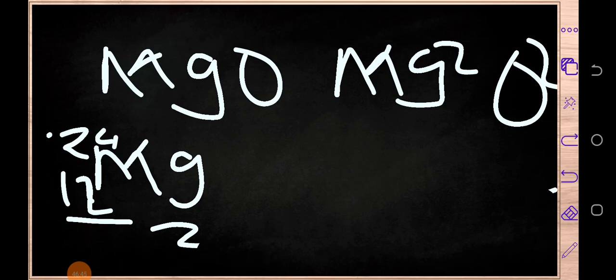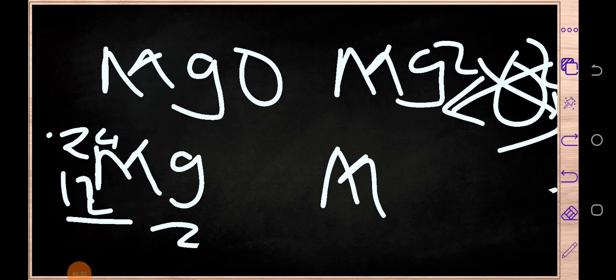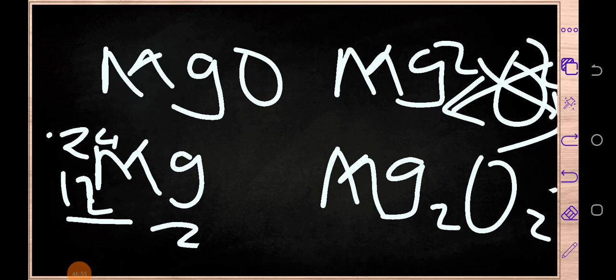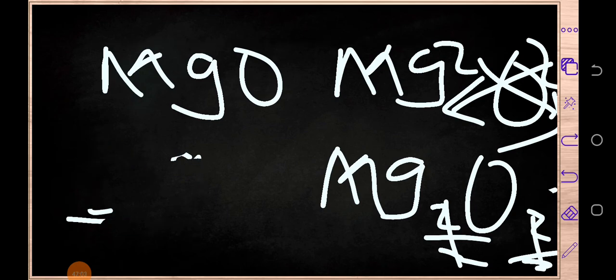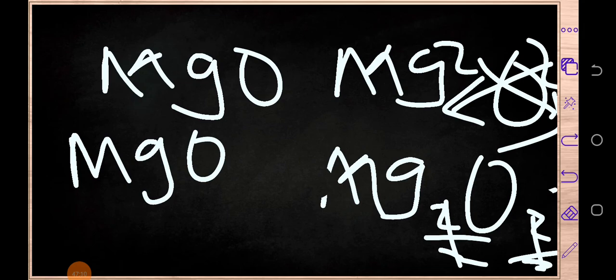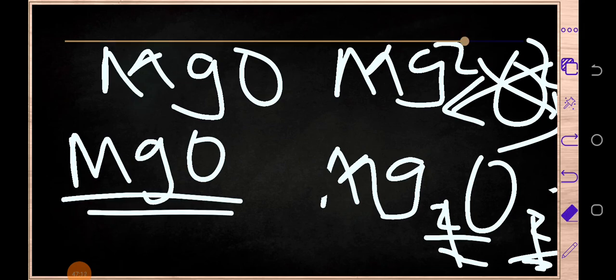What we are going to do, we are going to swap the numbers as we are doing. We are going to have this. So as you can see, these are what? These are even numbers. So they are going to cancel themselves, and then our compound will look like this. I hope you are getting it.